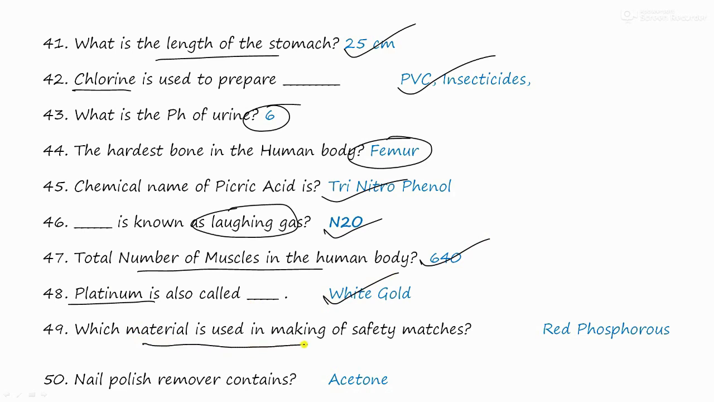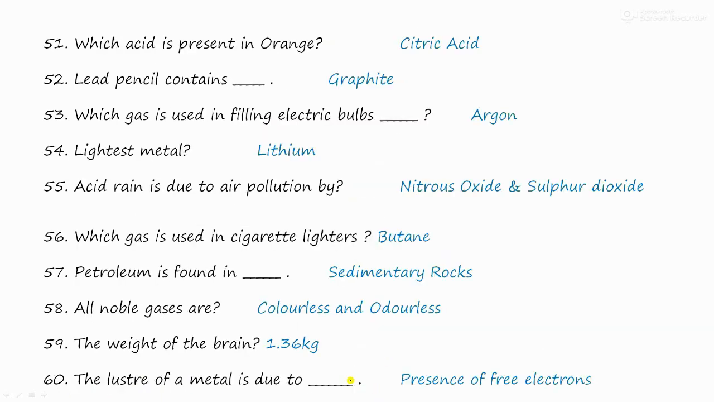Which material is used in making safety matches? And it is red phosphorus. The nail polish remover contains acetone. Which acid is present in orange? And it is citric acid. Lead pencil contains graphite. The gas used in filling electric bulb is argon.